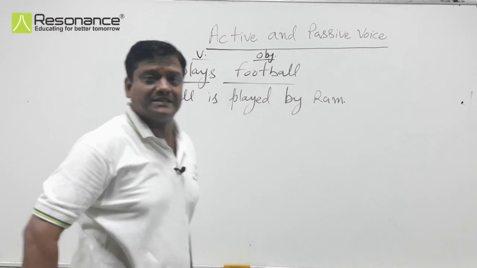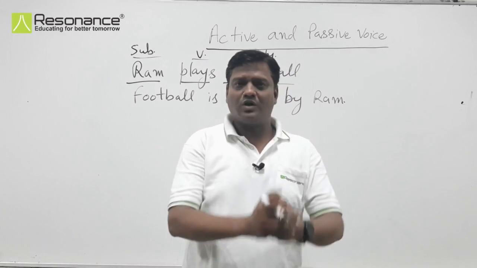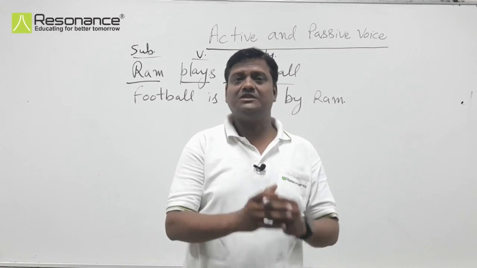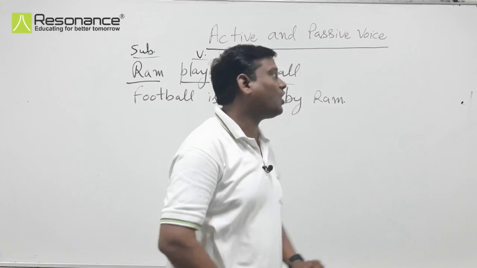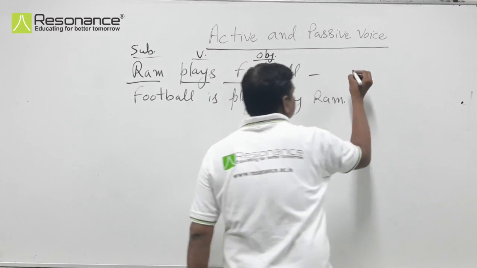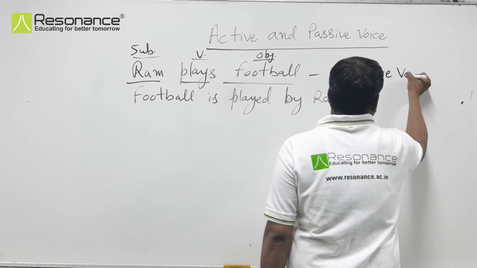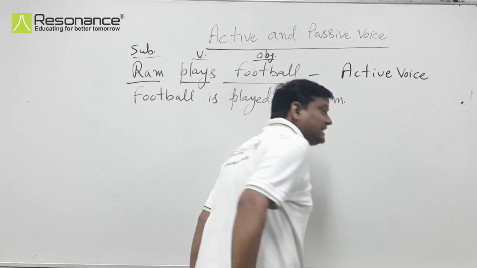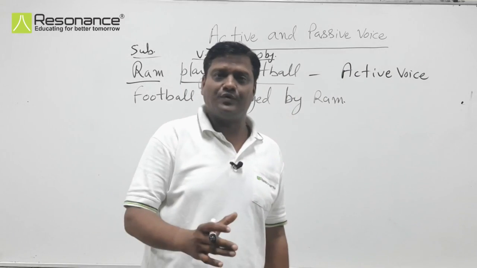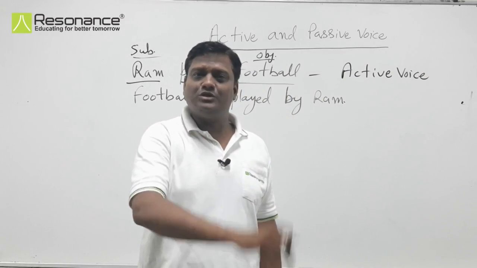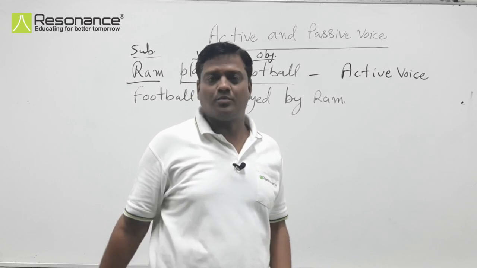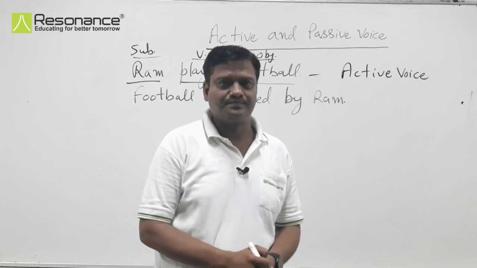So, in the first sentence, the subject is the doer of the action. So, it is called active voice. The sentence is in active voice because the subject is the doer of action, not the object.